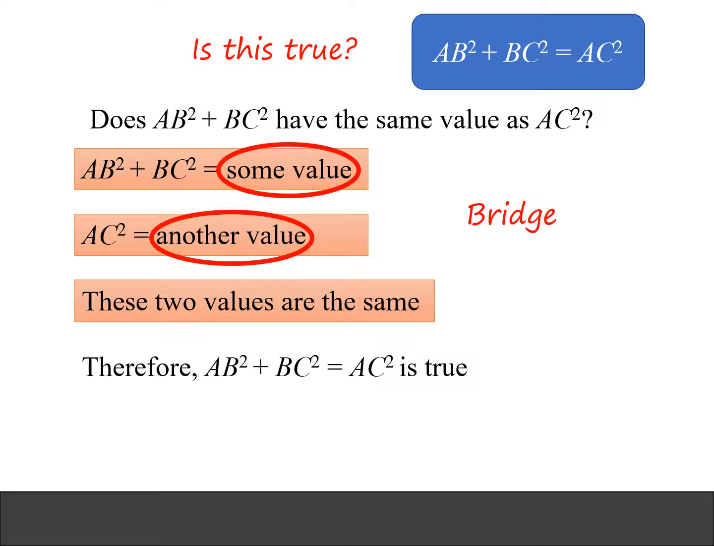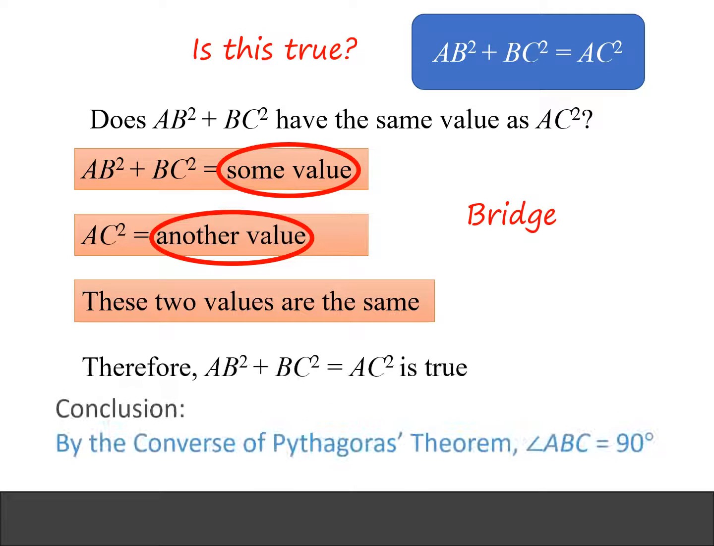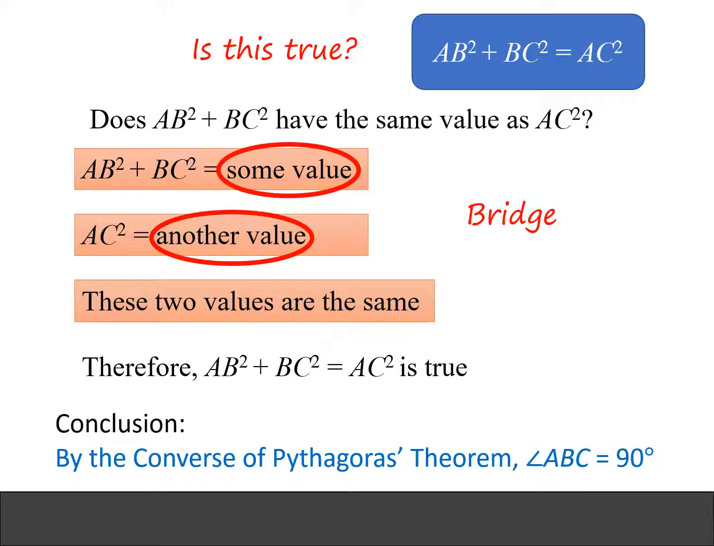And if we can show that these two values are the same, then we would have shown that AB squared plus BC squared equals to AC squared. And then, therefore, we can reach the conclusion by the converse of Pythagoras theorem, angle ABC equals to 90 degrees.